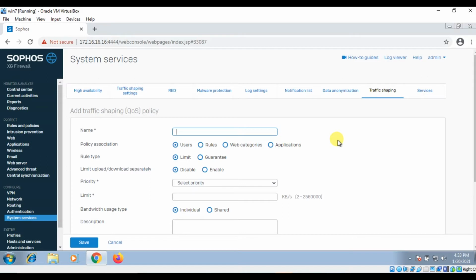First one is user. Suppose we have a 100 Mbps link in our organization and 100 users inside the office, and all are using the internet. So if 2 or 3 users download or upload any bulk data, I think 2 or 3 users are more than enough to choke the network, meaning to consume all the 100 Mbps bandwidth. These 2 or 3 users can do it easily. So what about the rest of the users?